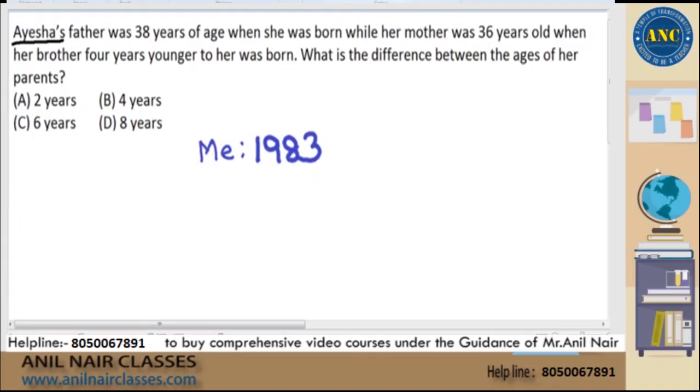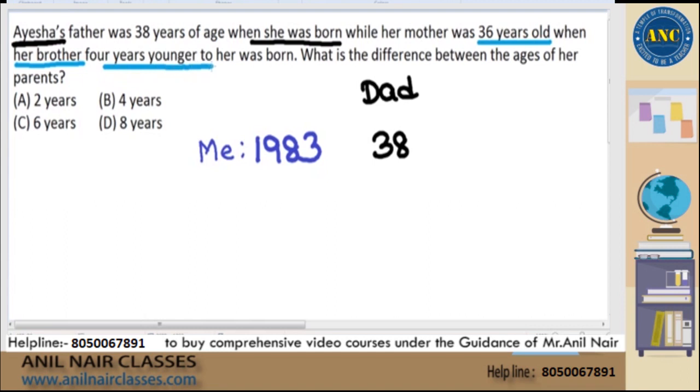Now see here, sir. Question is, Ayesha's father was 38 years of age when she was born. When I was born in 1983, for example, my father was 38 years of age, it seems. Right? My father was 38 years of age, it seems. Next, while her mother was 36 years old when her brother 4 years younger to her was born.